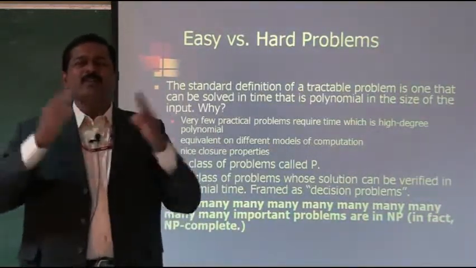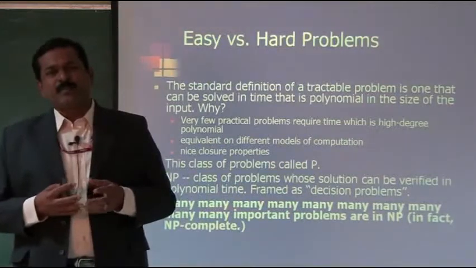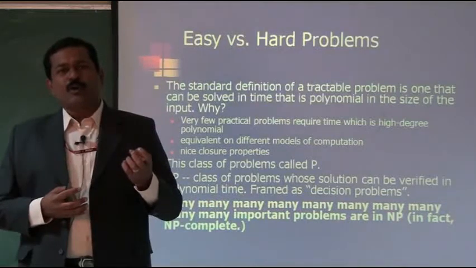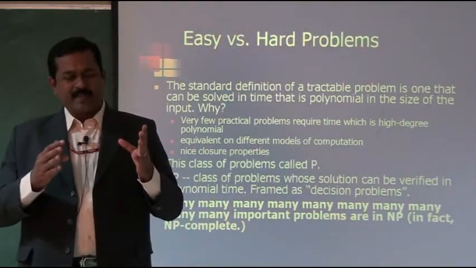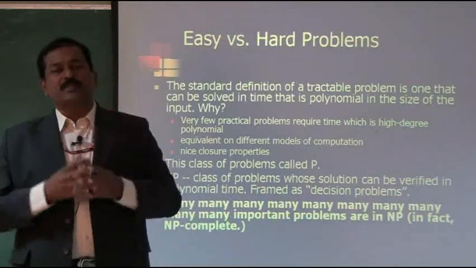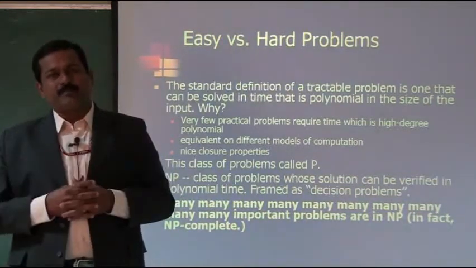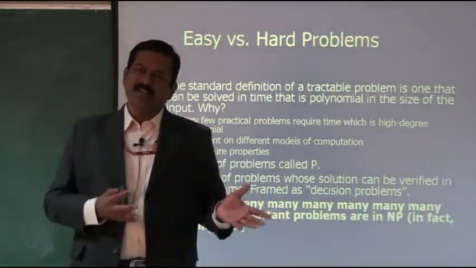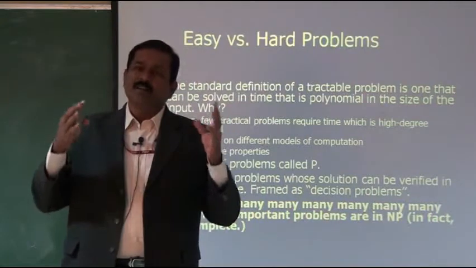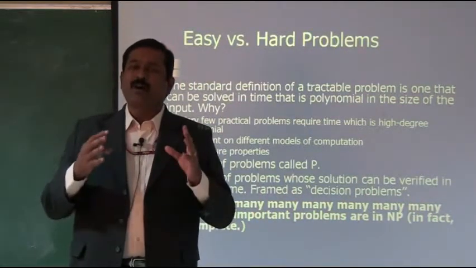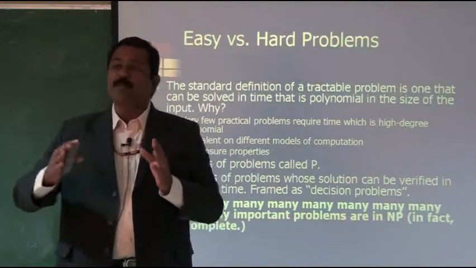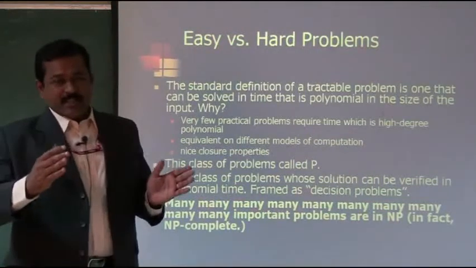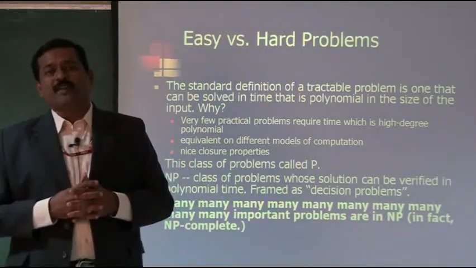So a lot of heuristic methods have been devised to find approximate results, or suboptimal solutions, within a very reasonable time. Many meta-heuristic algorithms are proposed based on this category. For the hard problems, these algorithms try to find a suboptimal solution, not exactly the optimal solution, within a reasonable amount of time. So that is the idea.